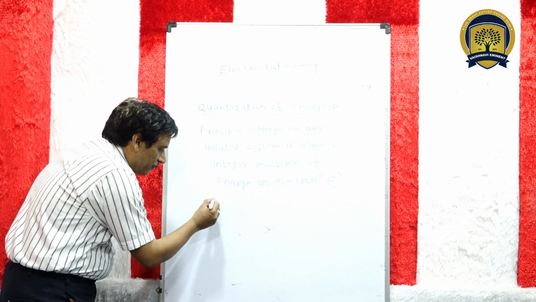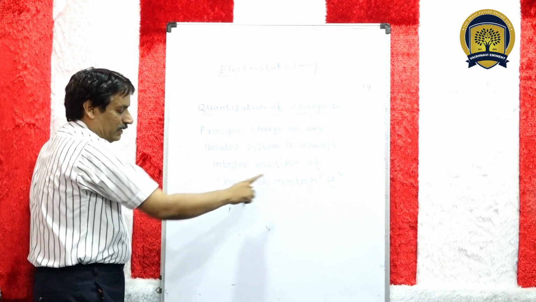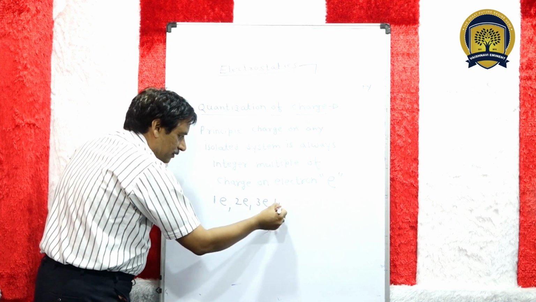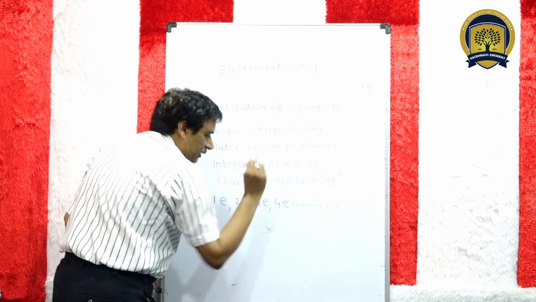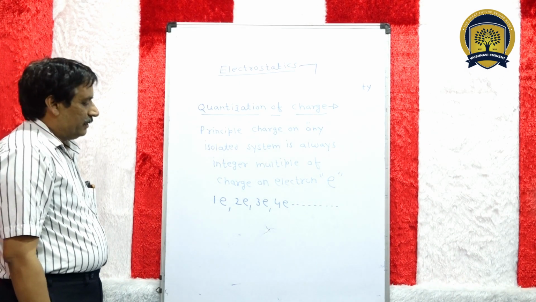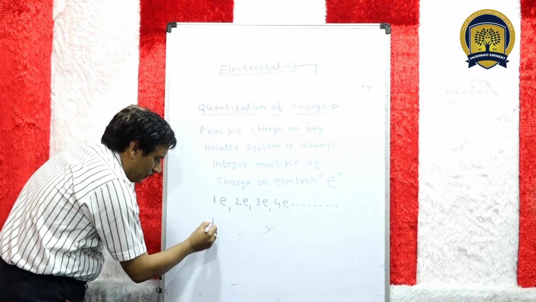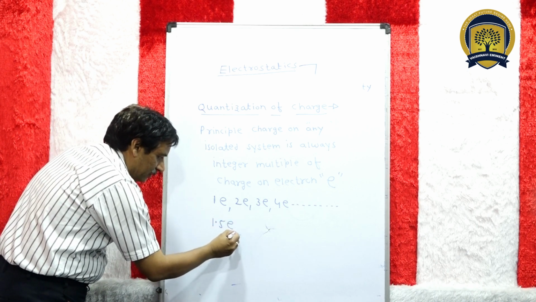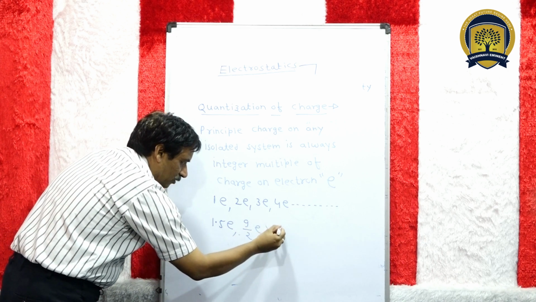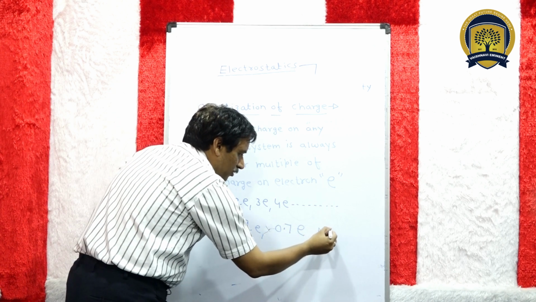Means charge may be 1e, e का integer, e 1 times, e 2 times, e 3 times, e 4 times, like this. But charge on any object can never be a fraction. For example, 1.5e, 9/2 e, 0.7e. These charges are not possible.